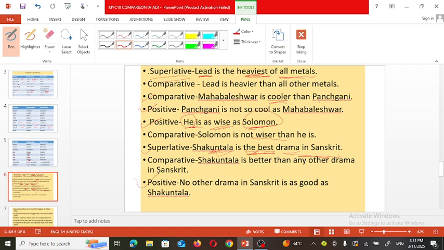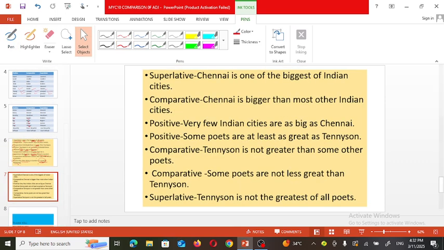And when we want to change the same sentence into the positive degree, it can be: no other drama in Sanskrit is as good as, or so good as, Shakuntala. Comparison is made between other dramas in Sanskrit and Shakuntala, and the degree used here is as good as. So positive, good; comparative, better; superlative, best. In this way, we can change the sentence.